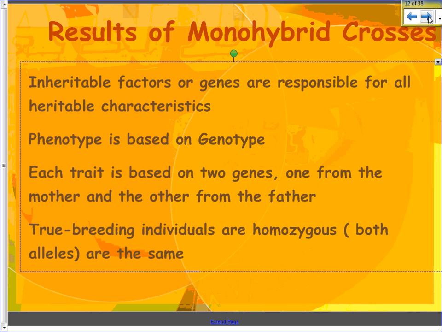Mendel determined that the phenotype of an organism is based on the genotype of the organism, and that each trait is based on two genes, one coming from mom and one coming from dad, and that true breeding individuals are homozygous. They have both alleles, which are the same.